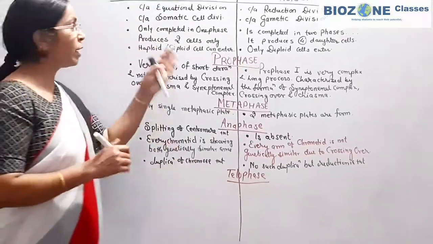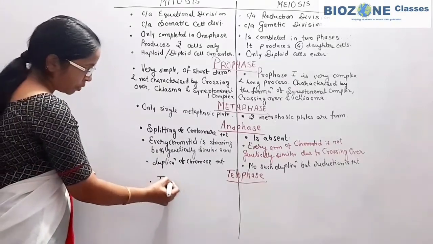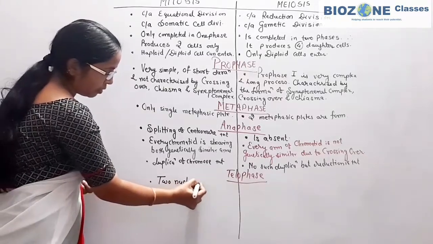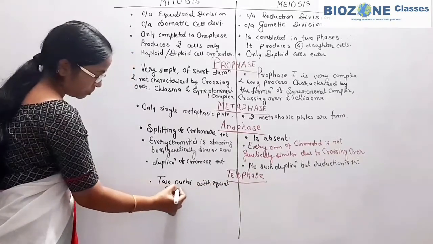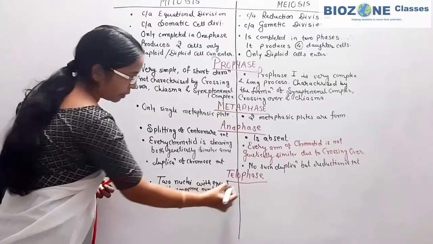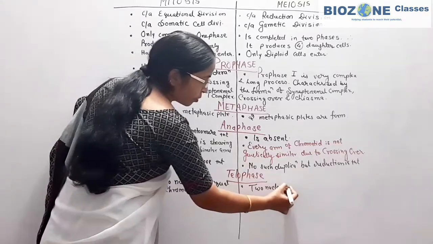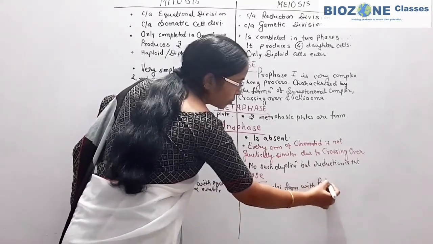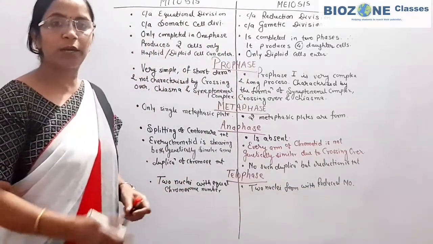Secondly, in mitosis, telophase shows two nuclei with equal chromosome number. But in meiosis 1, two nuclei form with reduced chromosome number.